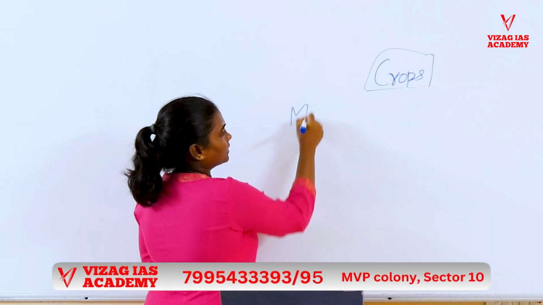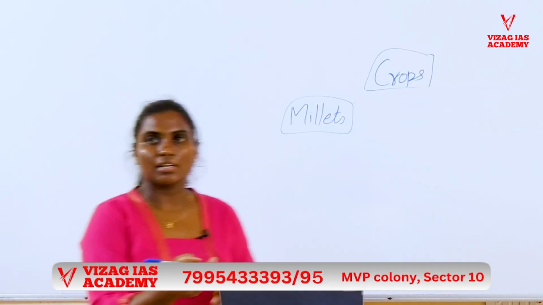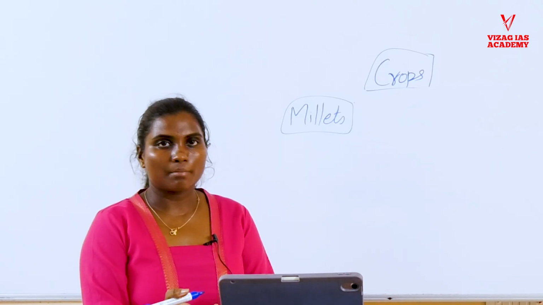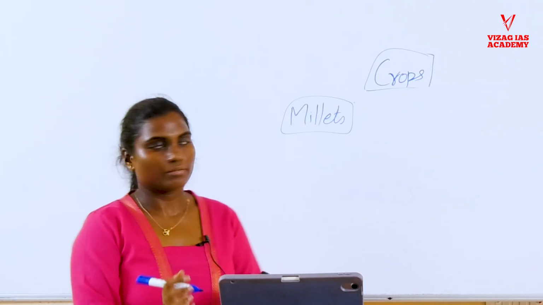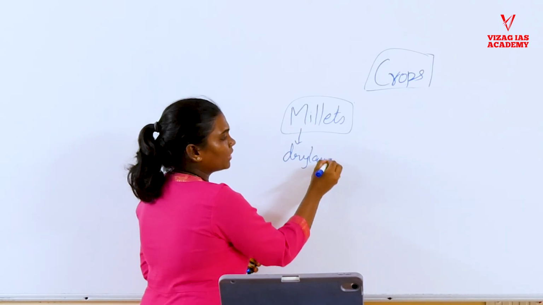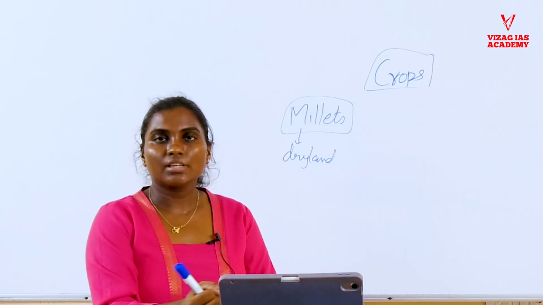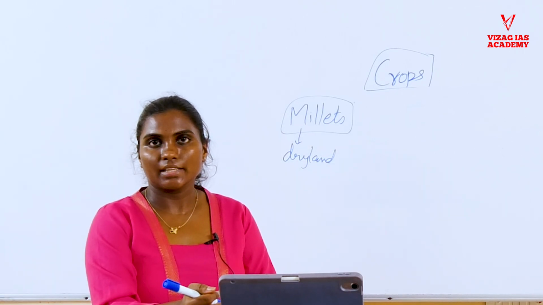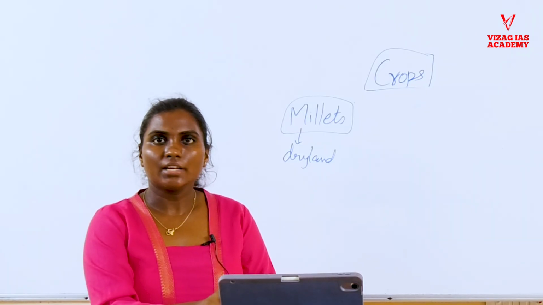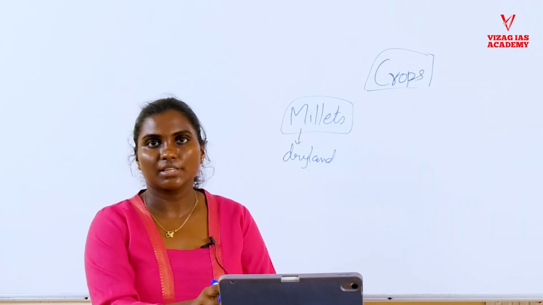Next are millets. Millets include jowar, bajra and ragi, which are the major millets, and at the same time there are some minor millets like kodo millet. These millets require dry land farming. They don't require lots of water; high temperature and low rainfall are ideal for millet growth. Red soils or yellow soils are the ideal soils in which these millets can be grown.